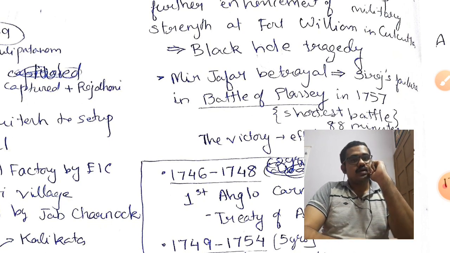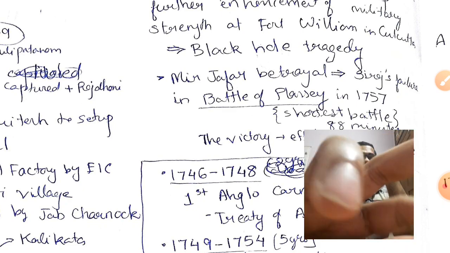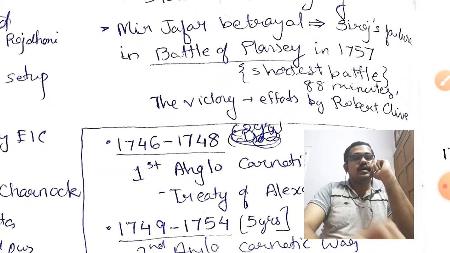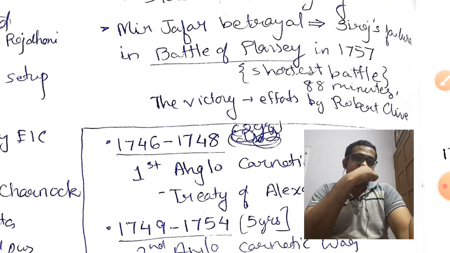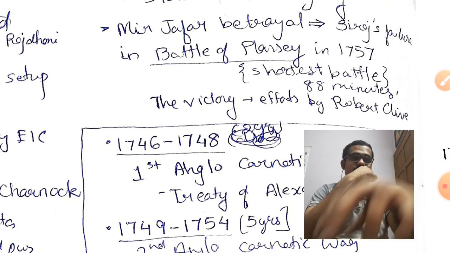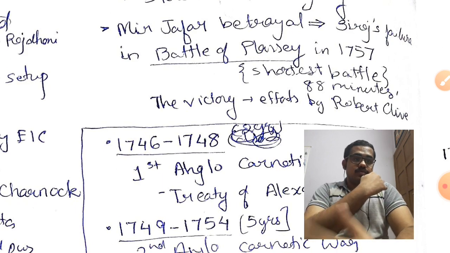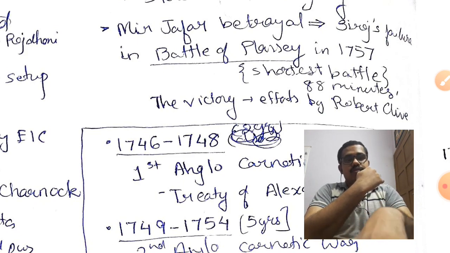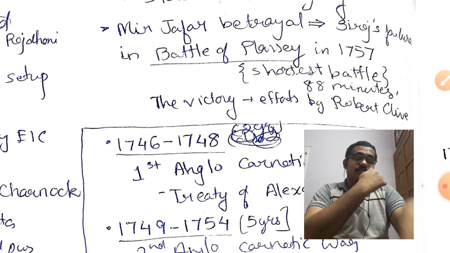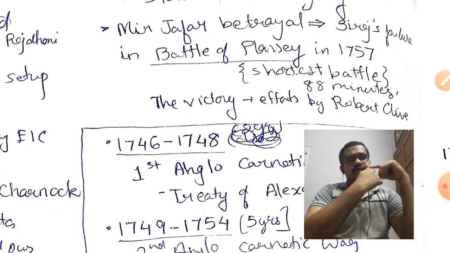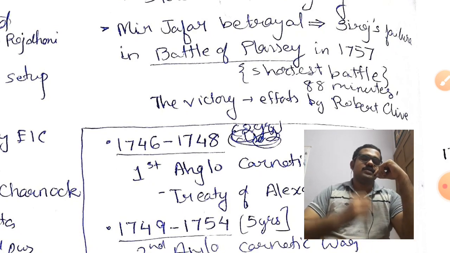And so the Battle of Plassey in 1757 was the shortest battle, just 88 minutes. The victory finally went to the British, and the main efforts from the British side were taken by Robert Clive. That was in 1757, how the Britishers conquered the Bengal region. Mir Jafar was then appointed by the British as a puppet Nawab. The Britishers were thinking and saying everything, and Mir Jafar was just doing it.